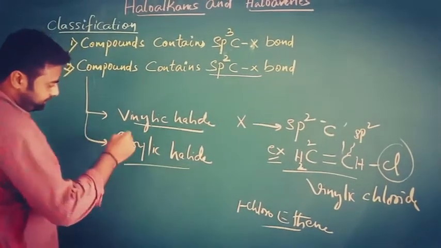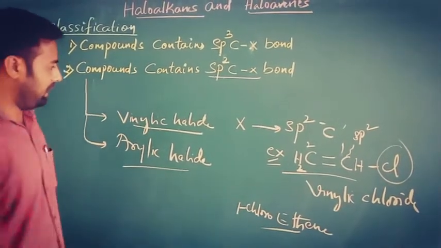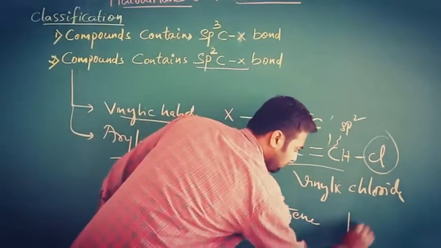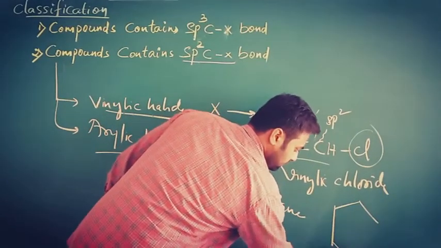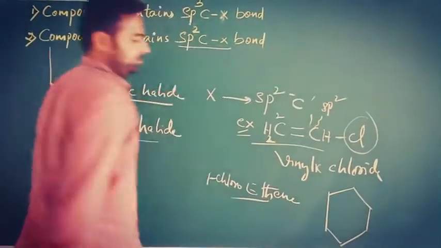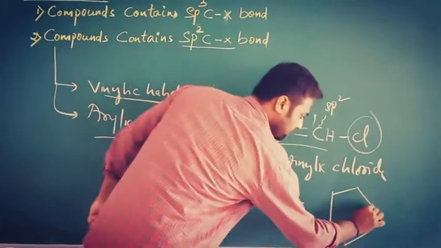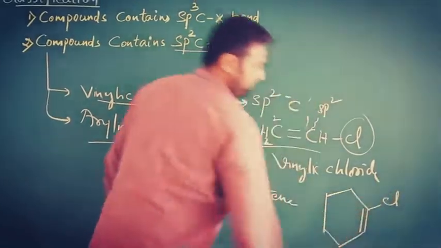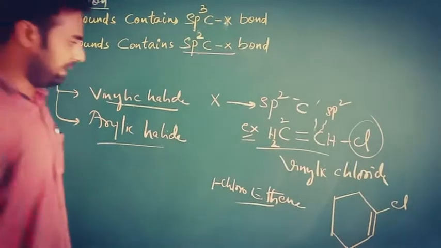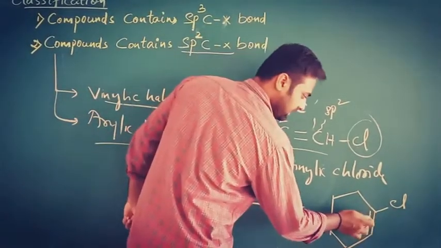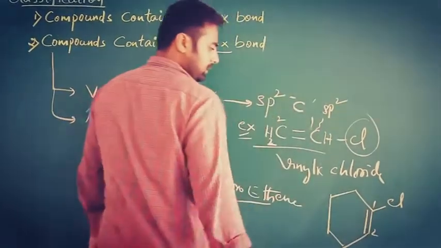And the second one, I will give you one more example of vinylic halide. This is the example for vinylic halide. This is a double bond, 1, 2.